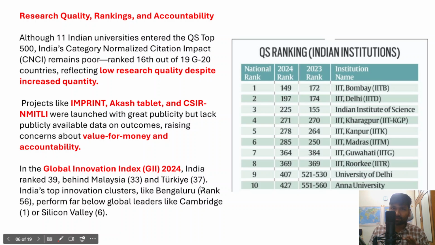Existing top innovation clusters in India like Bengaluru, which ranked 56, perform far below the global leaders like Cambridge, ranked 1, and Silicon Valley, ranked 6. So it indicates that there are some structural and fundamental problems which are very important to address to improve the innovation climate.